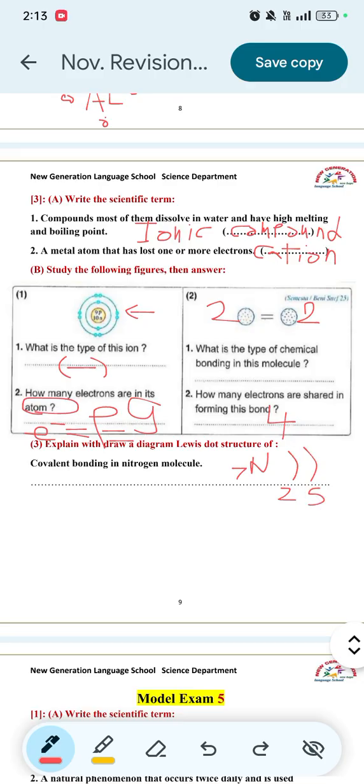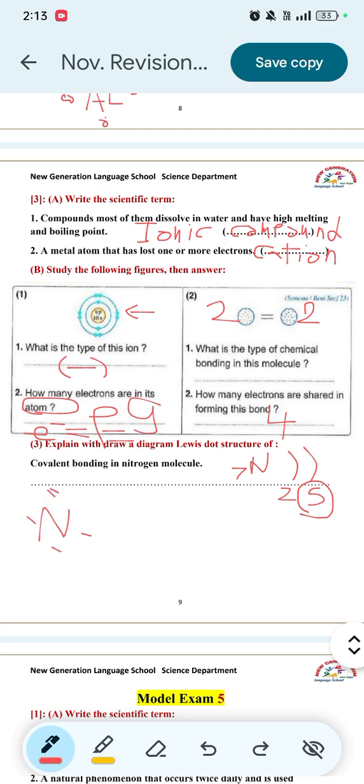So we have a nitrogen atom. While drawing the Lewis dot structure of the nitrogen atom, we will look at the electrons in the outermost energy level. So we will draw the Lewis dot structure here: 1, 2, 3, 4, and 5.